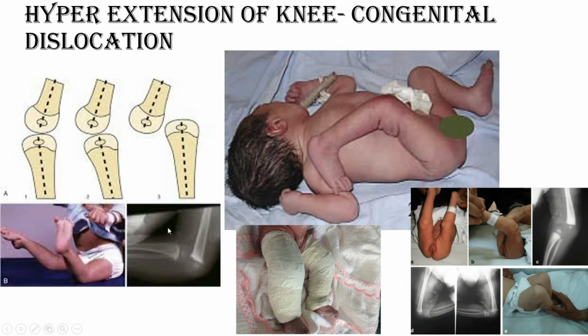Clinically, how do you assess it? It may be bilateral, it may be unilateral, and on the posterior aspect there will be no crease, the anterior aspect will have a crease, and sometimes in case of dislocation, the condyle of the femur will be felt from the popliteal aspect. Now, what is the treatment protocol?